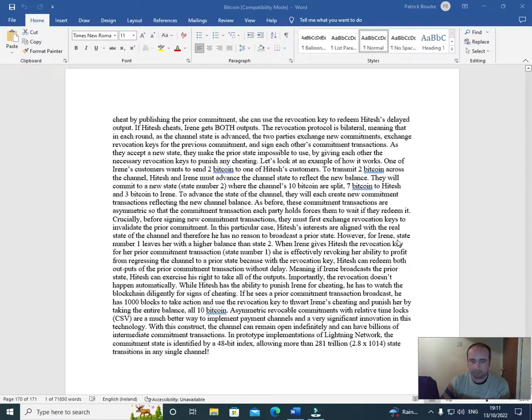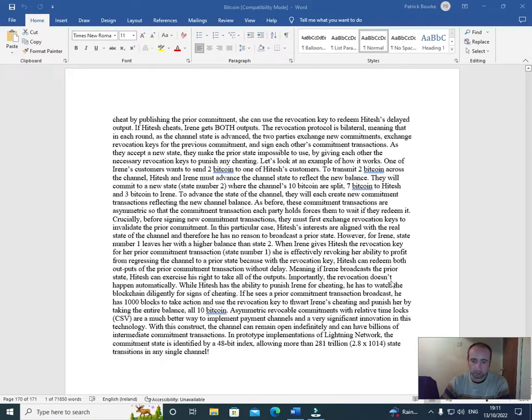However, for Irene, state number 1 leaves her with a higher balance than state 2. When Irene gives Hitesh the revocation key for her prior commitment transaction, state number 1, she's effectively revoking her ability to profit from regressing the channel to a prior state, because with the revocation key, Hitesh can redeem both outputs of the prior commitment transaction without delay, meaning if Irene broadcasts the prior state, Hitesh can exercise his right to take all of the outputs.